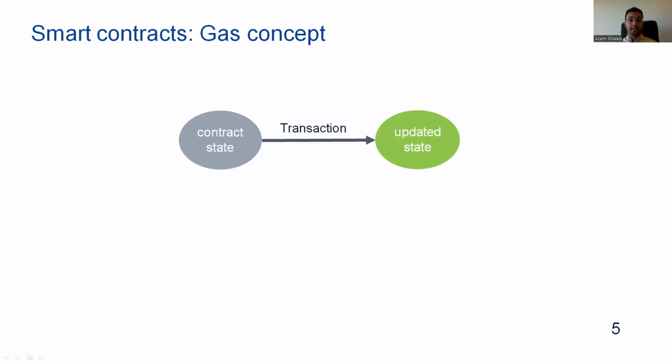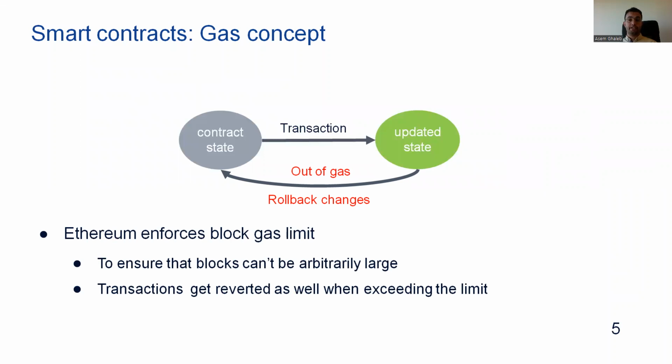In these cases, the transaction will run out of gas, execution halts, and the changes made to the contract state by the transaction will be rolled back. On the other hand, transactions cannot consume unlimited gas. The amount of gas that can be spent on executing a transaction must be less than the block gas limit set by Ethereum. So during the execution of the contract, if the gas cost exceeds the block gas limit, then the changes made to the contract state will be rolled back as well.